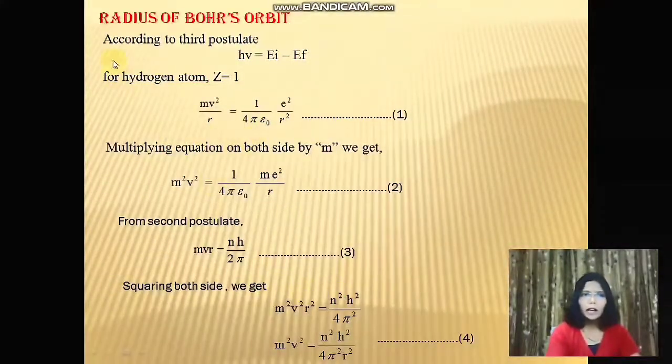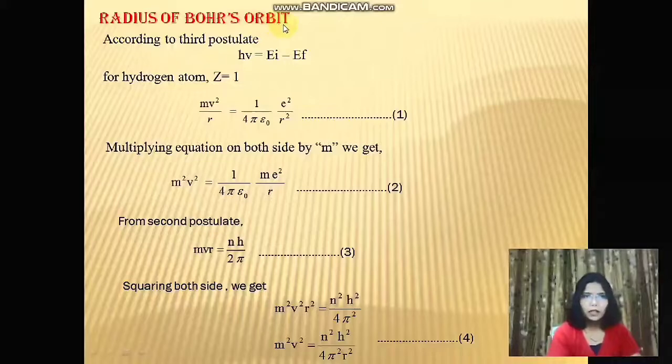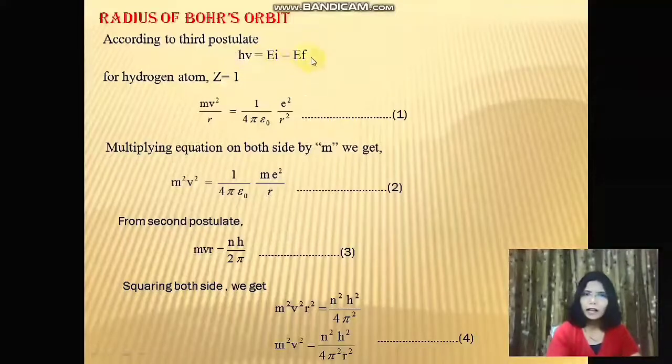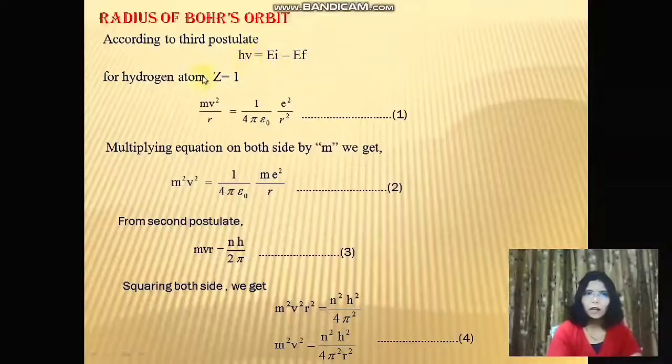Now we'll study about the radius of Bohr's orbit. Just now we have seen that from the third postulate of Bohr's theory, the difference in their energies, that is Ei minus Ef, is equal to h nu. For the hydrogen atom, this Z is always equal to 1.